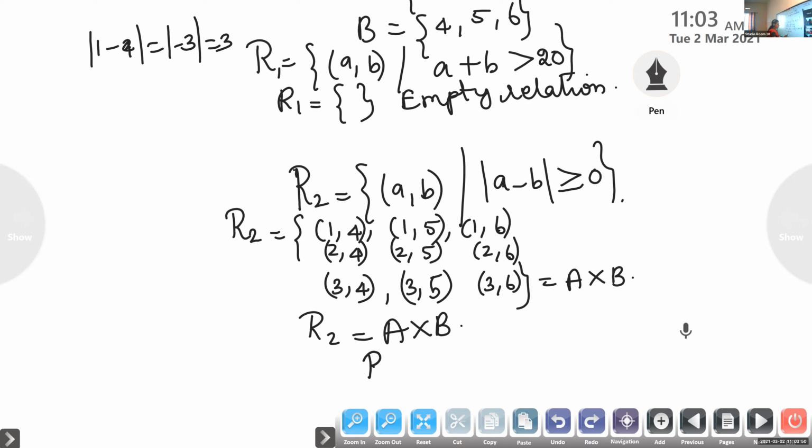Then here we can say R2 is a universal relation. R2 is a universal relation. The whole set we are getting. Then we call this a universal relation.